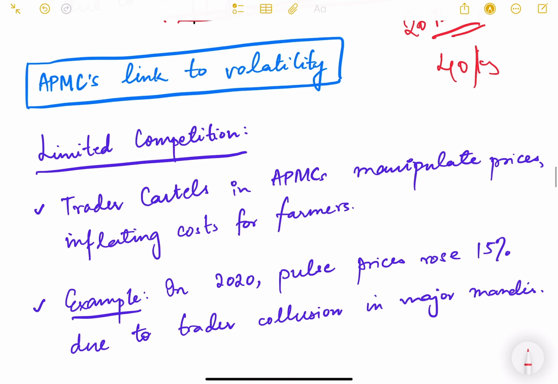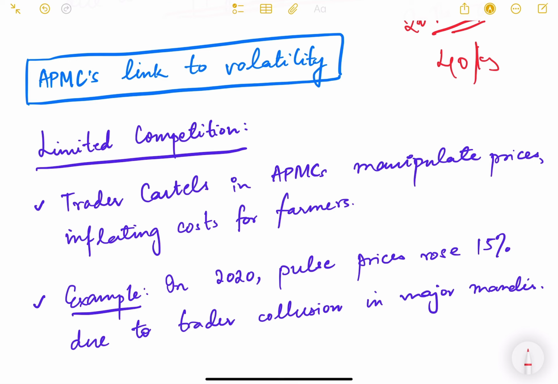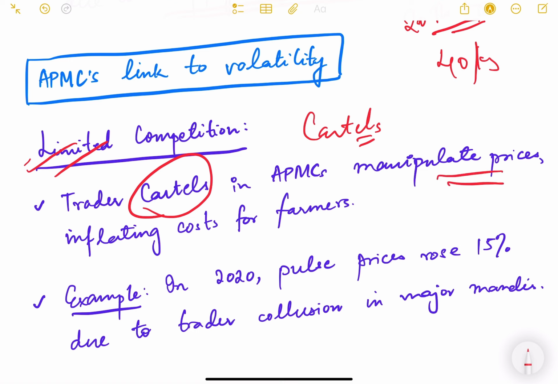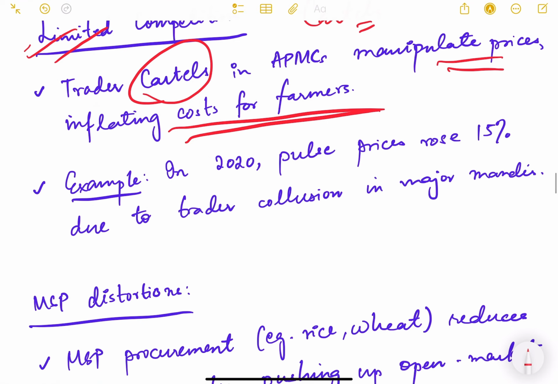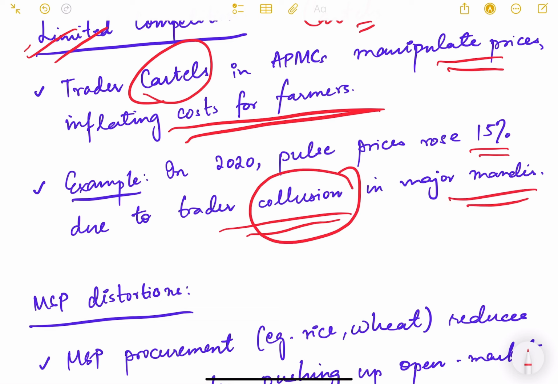Then APMC is linked to volatility. How is APMC linked to this price volatility? There is limited competition in APMC. We have seen that only licensed traders can participate in APMC, and they tend to form cartels. We know what is the meaning of cartels, right? So cartelization is a big problem there, and trader cartels in APMC manipulate prices, inflating cost for farmers. Example, in 2020 pulse prices rose by 15% due to trader collusion in major mandis. Collusion meaning they come together in order to set prices.